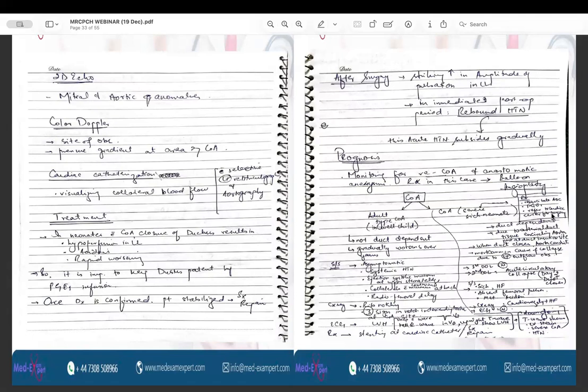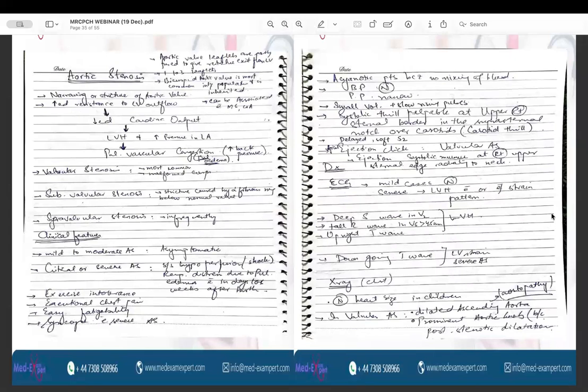So now we know that coarctation of aorta is of two types: the adult type and the one which is very severe, which is manifested as hypoxia, acidosis, and collapse in the baby. And it requires the prostaglandin E1 infusion, and after that the definitive repair is done. And the adult type is all that we have discussed up till now.